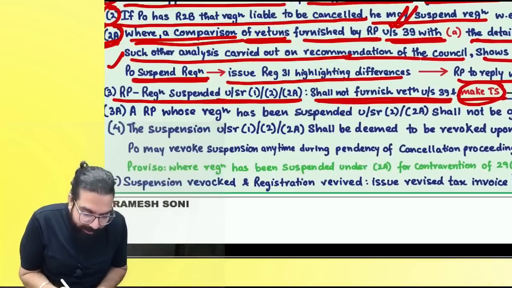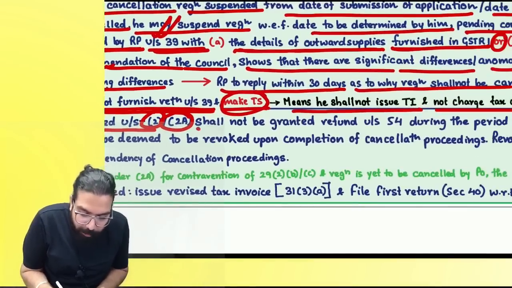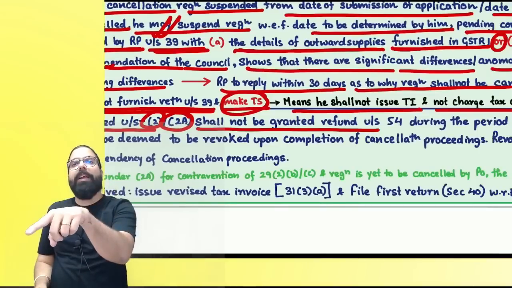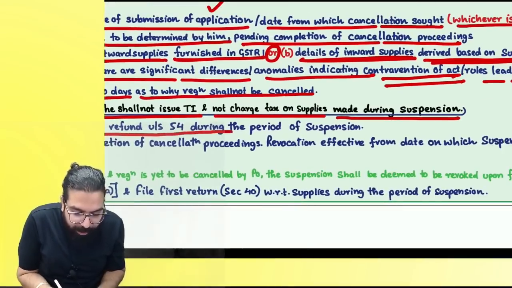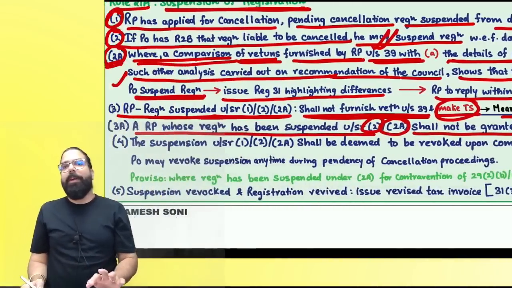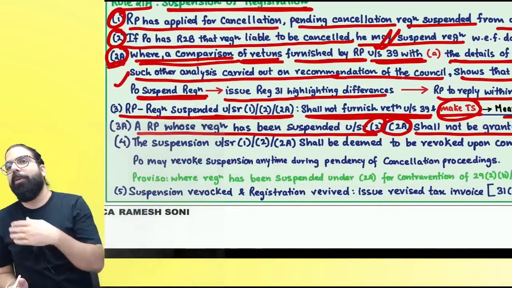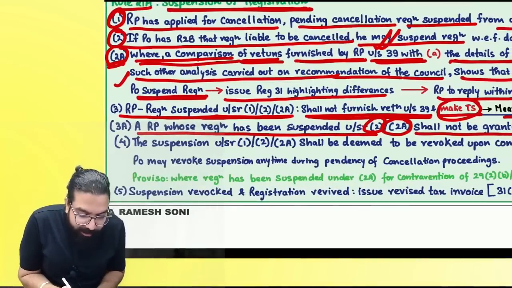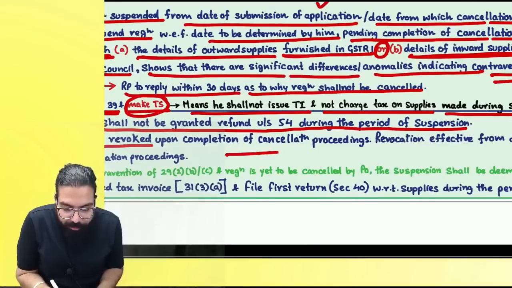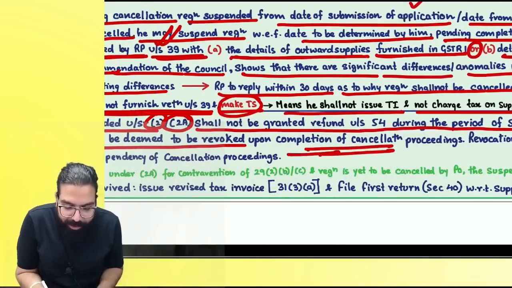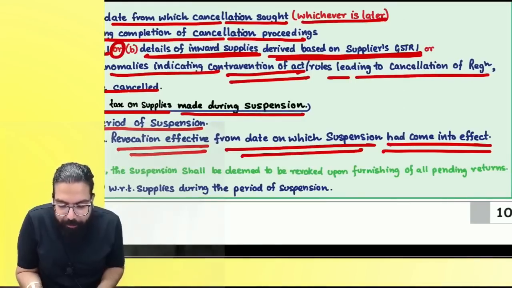It says a registered person whose registration has been suspended under 2 or 2A shall not be granted refund under Section 54 during the period of suspension. Baba, suspension happened. You thought, let me take the money back and run. They are telling refund will not be granted. The next one over here is that the suspension under 1, 2 or 2A shall be deemed to be revoked upon completion of cancellation proceedings. Revocation is effective from the date on which suspension had come into effect.